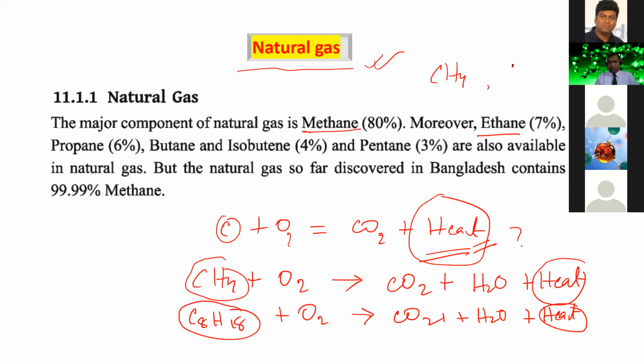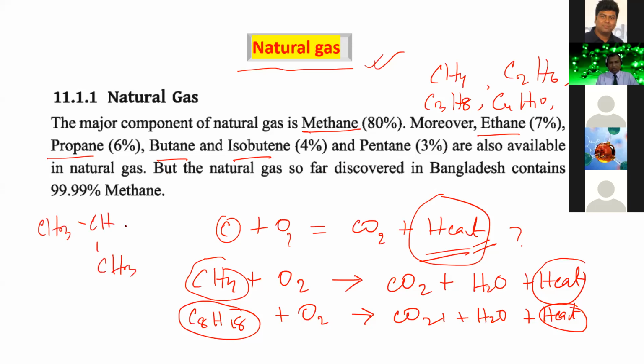Ethane, the formula of ethane is C2H6. Propane, the formula of propane is C3H8. Butane, the formula of butane is C4H10. Isobutane, the formula of isobutane is CH3, CH, CH3, and CH3. And some pentane is present here. Pentane has formula C5H12.